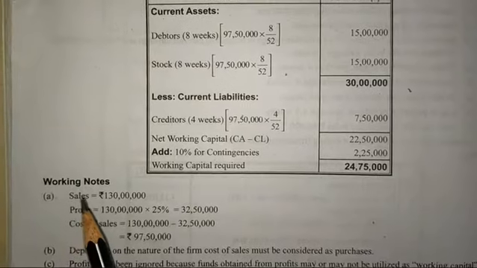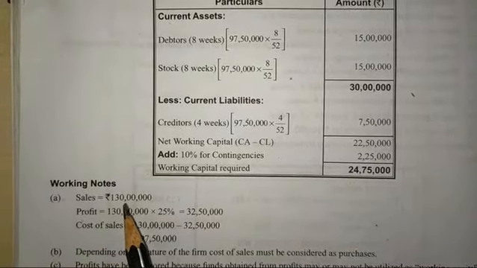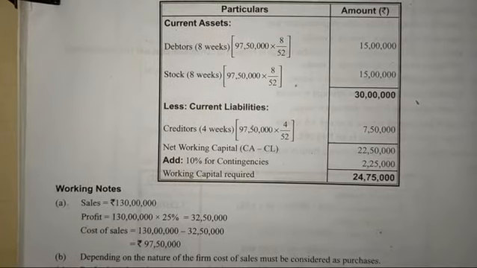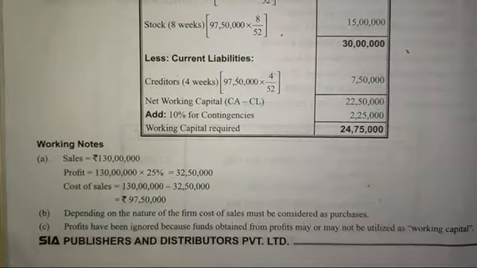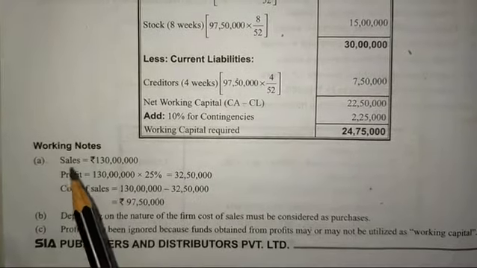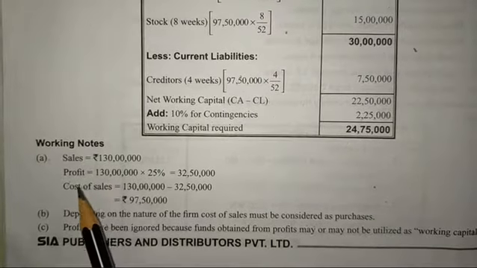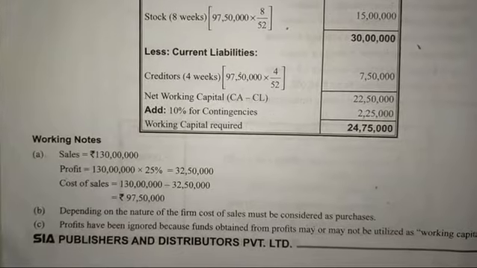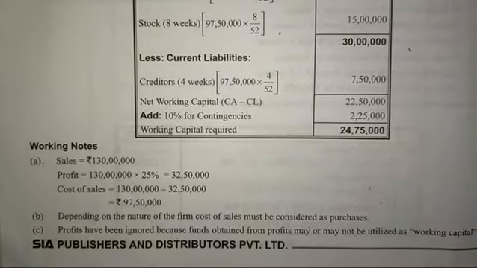Working notes. Sales is 130 lakhs. Profit is 130 lakhs into 25%.